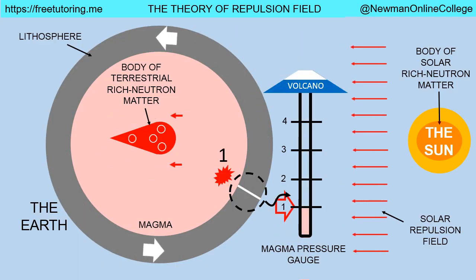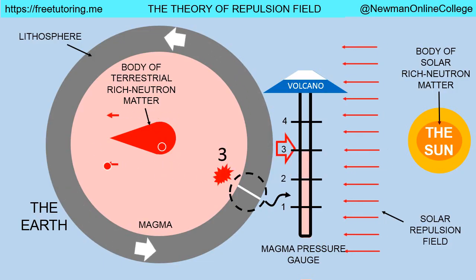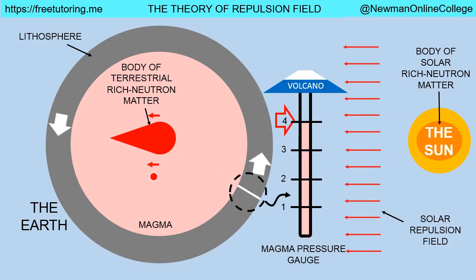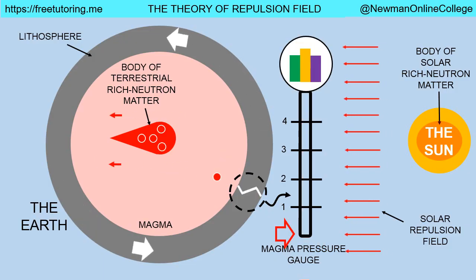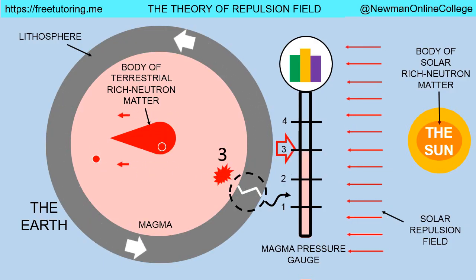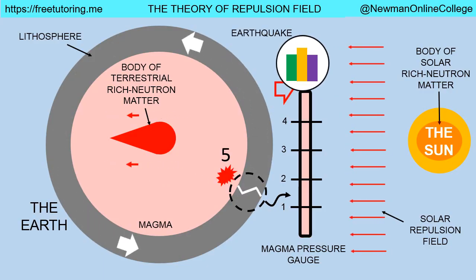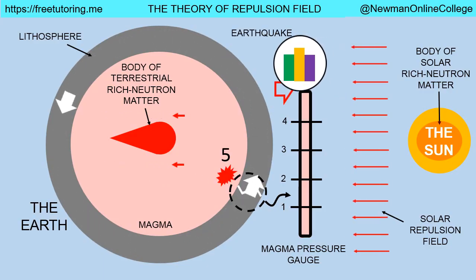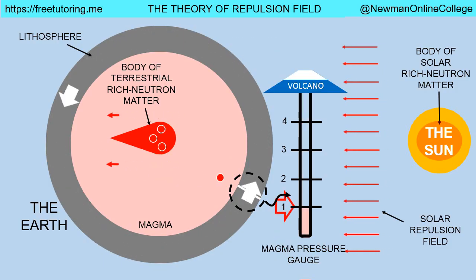When volcano eruptions and earthquakes occur, magma pressure starts to decrease, but high-pressure magma can remain for several days. That is why earthquakes, including aftershocks, and volcano eruptions can last for several days. After the magma pressure has reached the lower limits of magma pressure, such volcano eruptions and earthquakes stop. In order for the next volcano eruptions or earthquakes to occur, magma pressure must be built up again, and this process, the buildup of magma pressure, may take a lot of time, maybe centuries, to reach magma pressure upper limits.